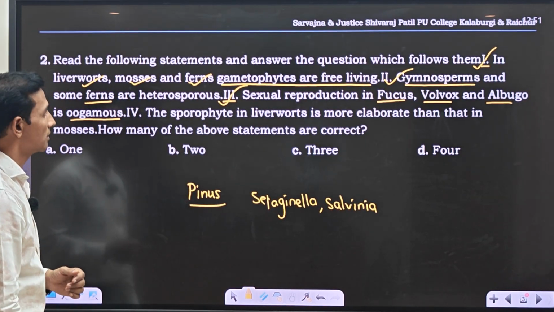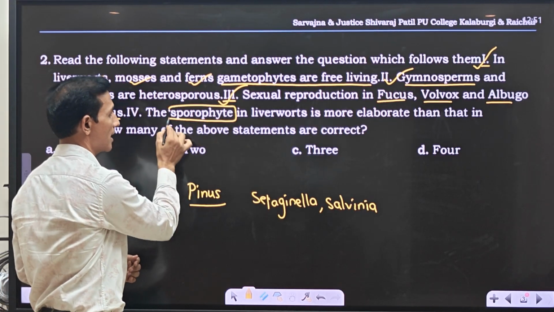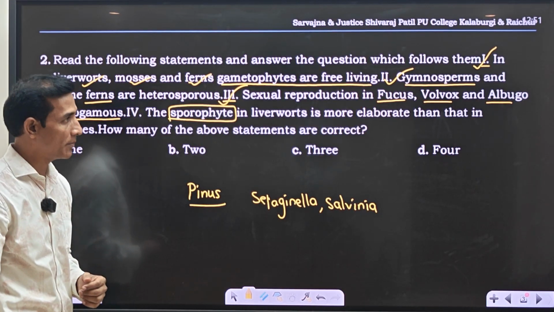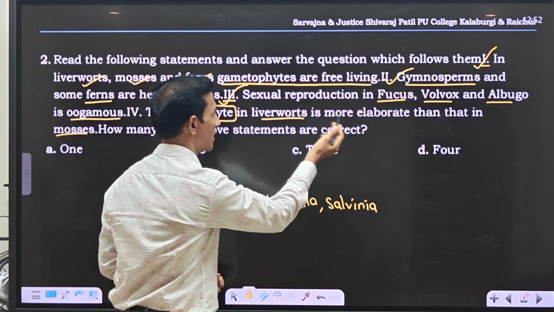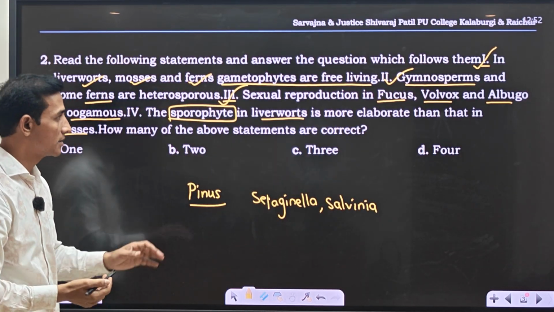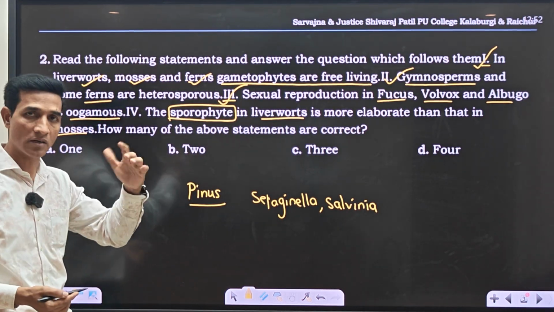The next: the sporophyte in liverworts is more elaborate than that of mosses. They have given liverworts and mosses. Which one is elaborate? Liverwort is a primitive bryophyte, moss is advanced.